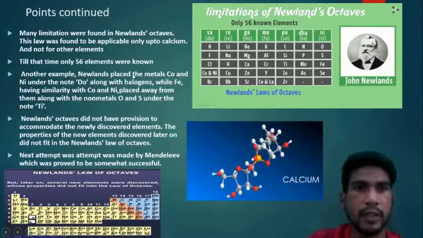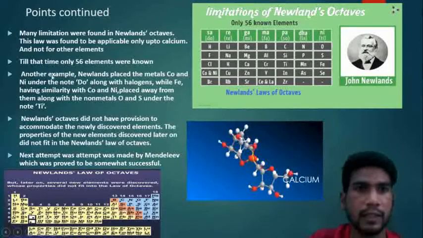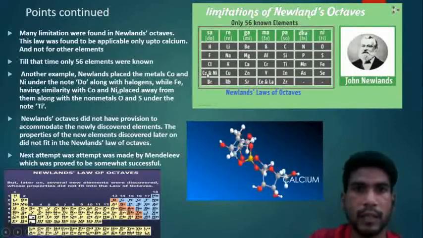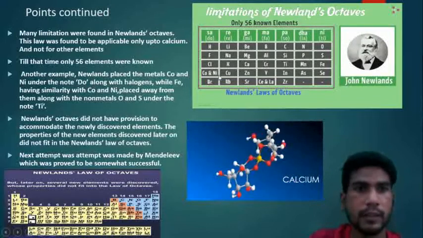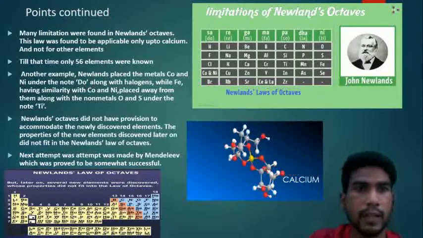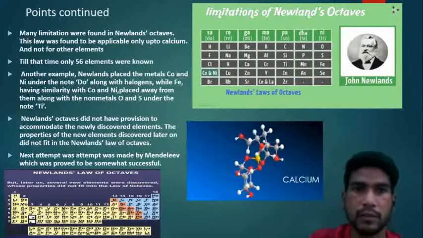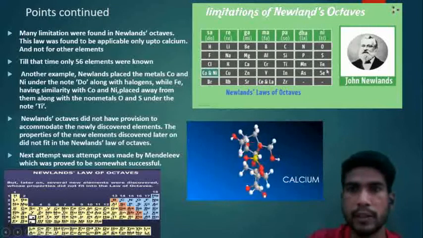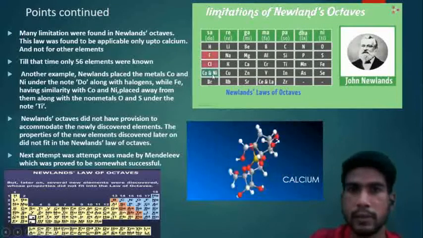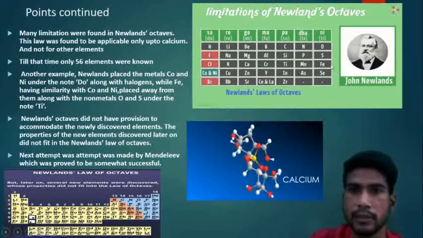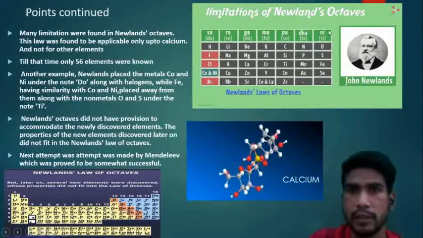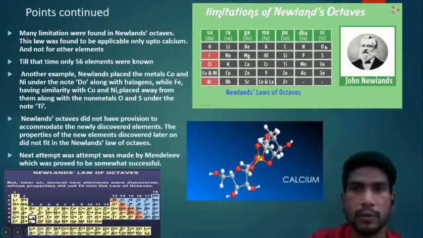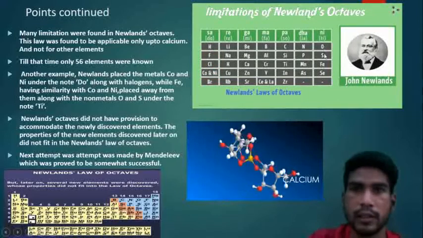Another example, Newland placed the metals cobalt and nickel under the same note Do. While ferrous has similarity with cobalt and nickel, he placed ferrous away from them, under the note Ti, in the group of non-metals along with oxygen and sulfur.